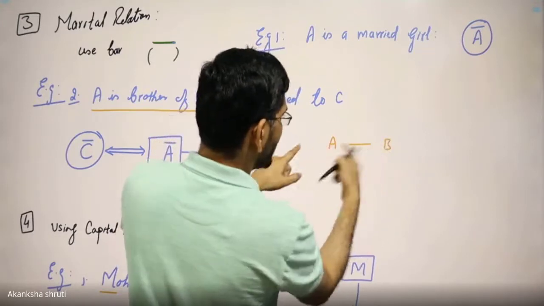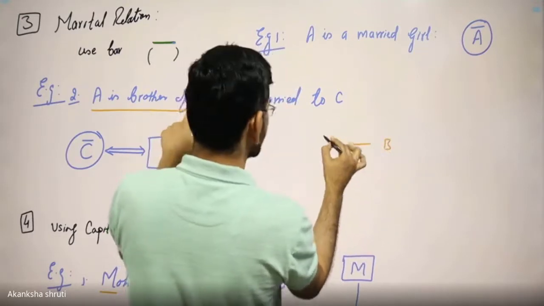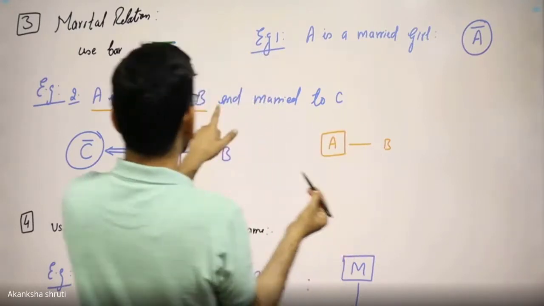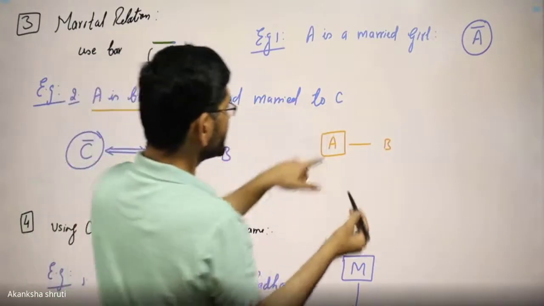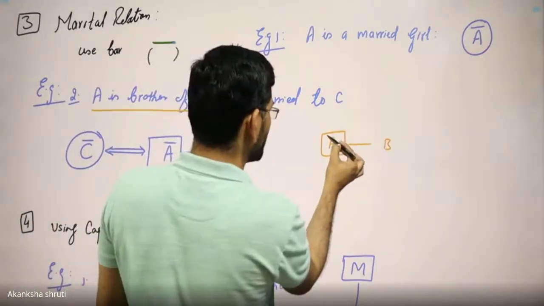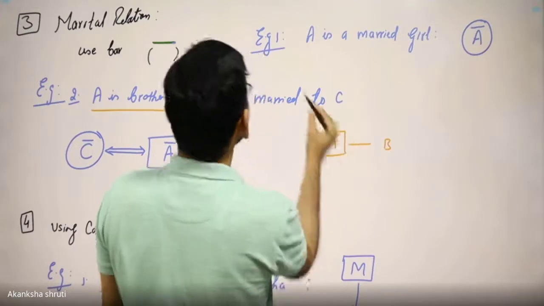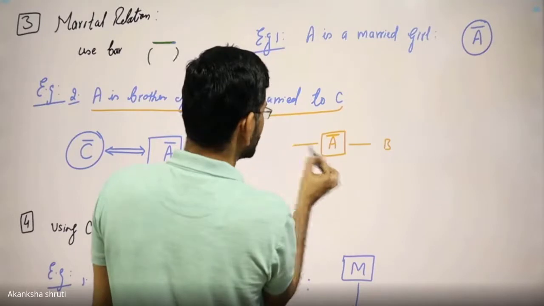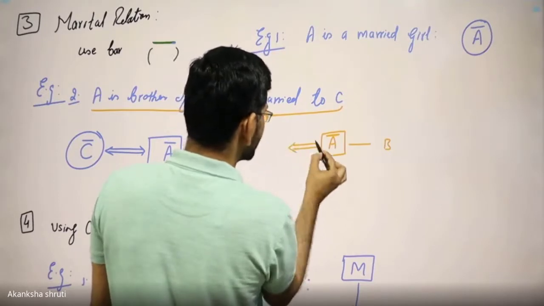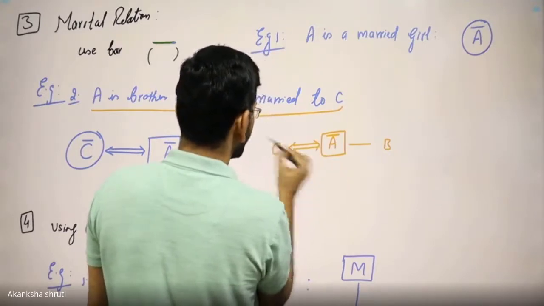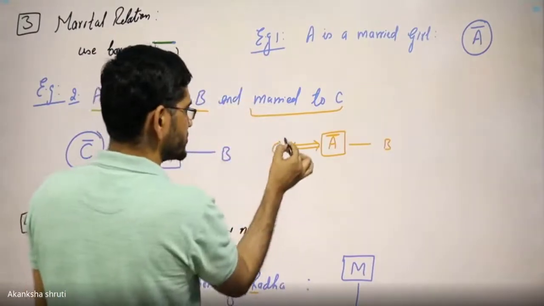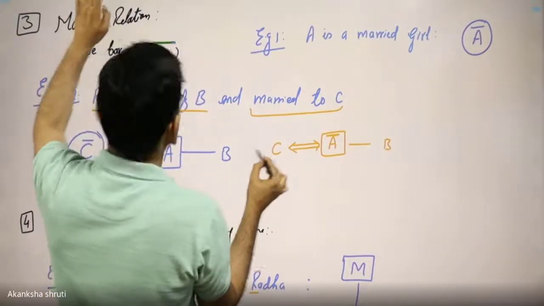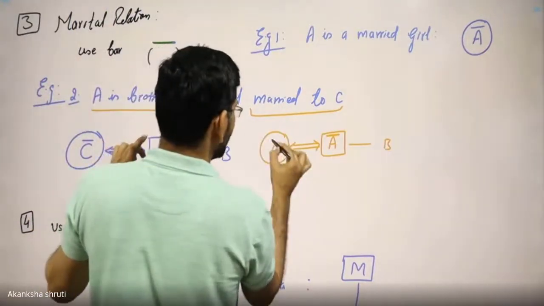Brother, this single line. Brother means the boy or male. So brother, and married to C means A is married. So put the bar here. To whom it is married is also given: married to C. So make the C and connect this A with the C. Since a boy always marries a girl, this C should be put inside the circle.